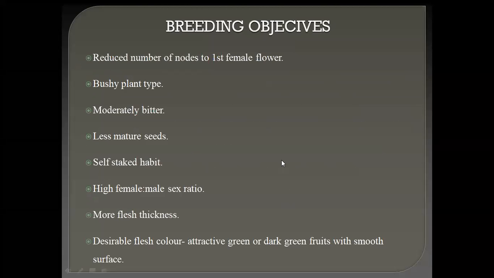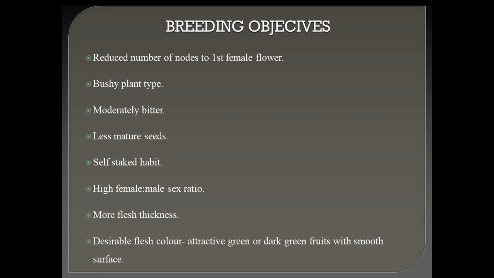Next, breeding objectives of cucumber. First, reduce the number of nodes to the first female flower. Means reduction in length of nodes, and also reduction in the number of female flowers. Then bushy plant type, that is dwarf cultivars. Means in between node portion the length is very short. That's why the bushy plant.